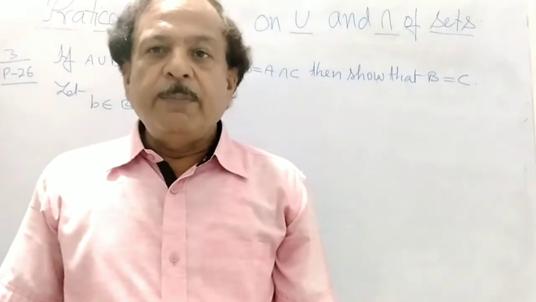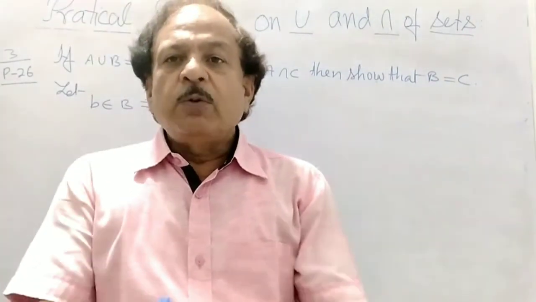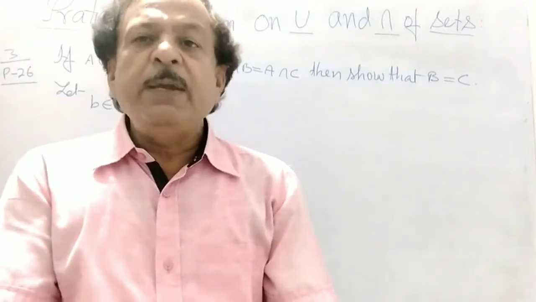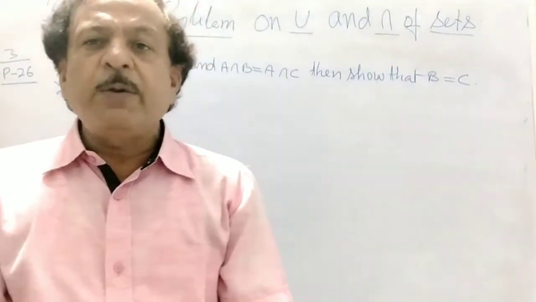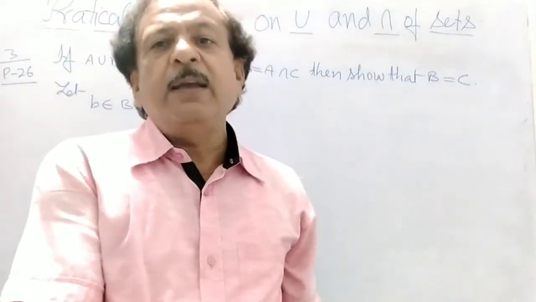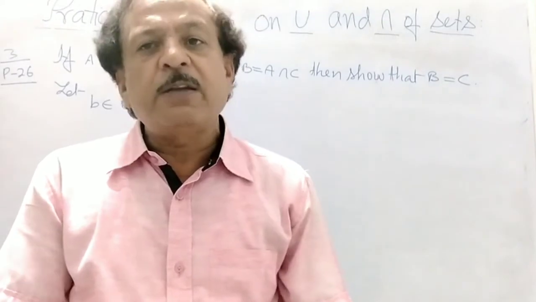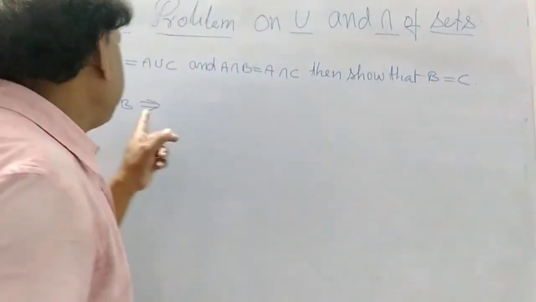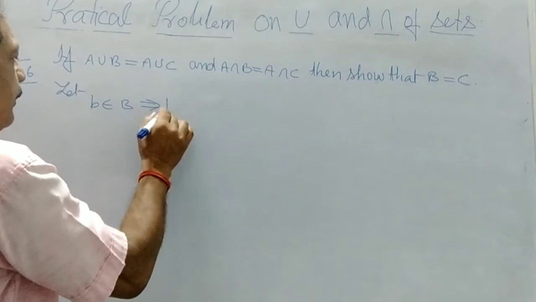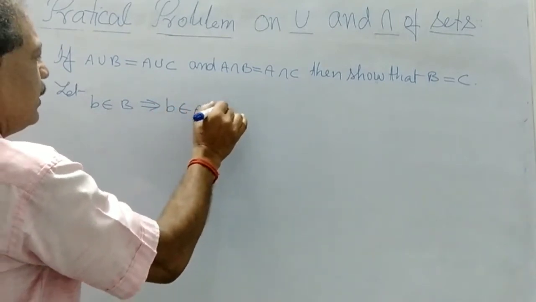If any element belongs to B, then it will be in A union B. What is A union B? A union B is all those elements which are in A and which are in B. If any element is in B, that is also in A union B. So that will imply that B belongs to A union B.